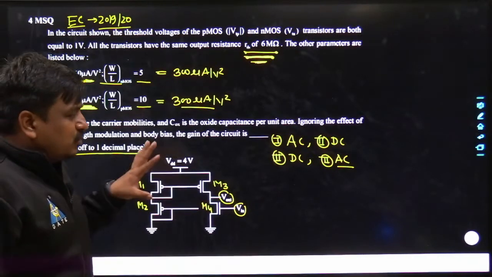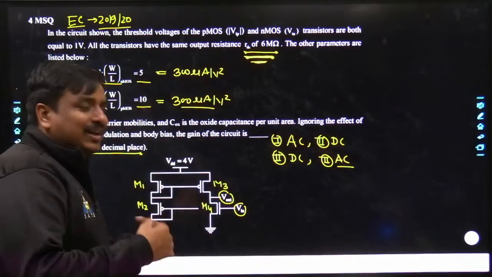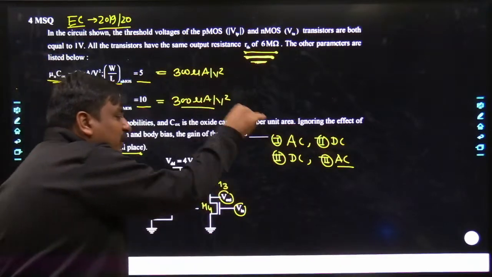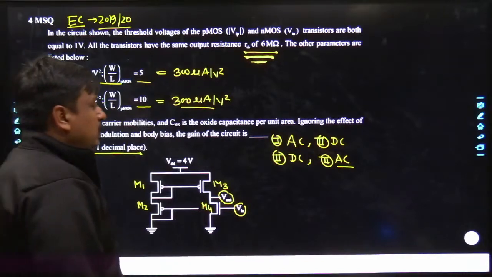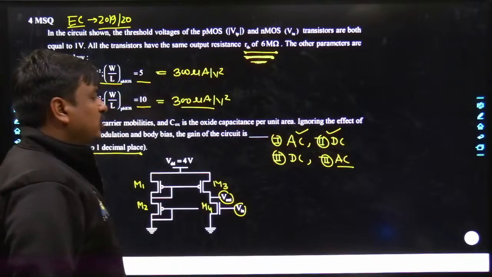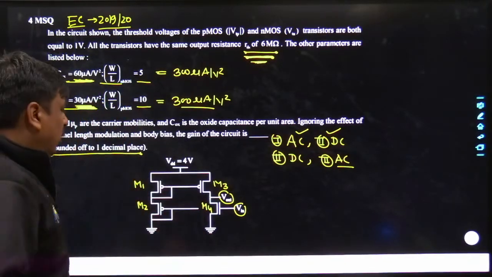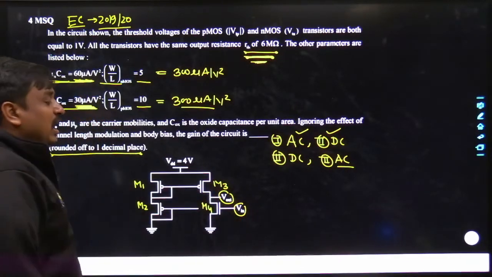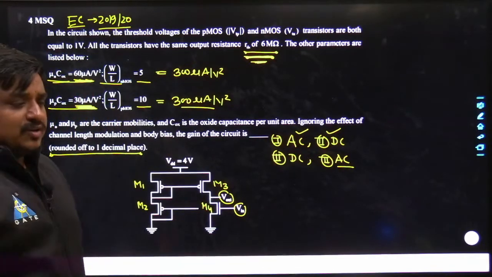Agreed? Once we are thorough about how many values of GM are required, I'll go back and do the DC analysis, and then I'll get those proper values of GM. I'll feed them into the gain and thereafter I'll get the exact answer. So first I would be doing the AC analysis, then the DC analysis. Why so? My dear friends, if you straight away jump into the DC analysis, you yourself do not know what different values of GM are required to calculate the ratio between output and input. Try to understand what I am saying.